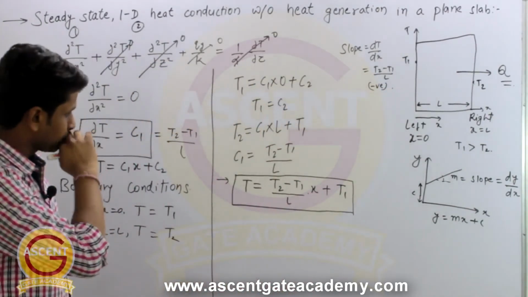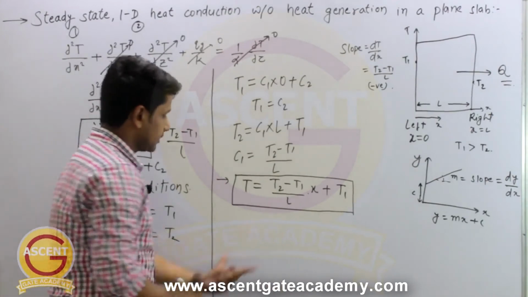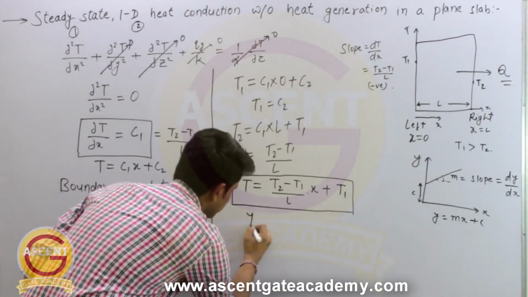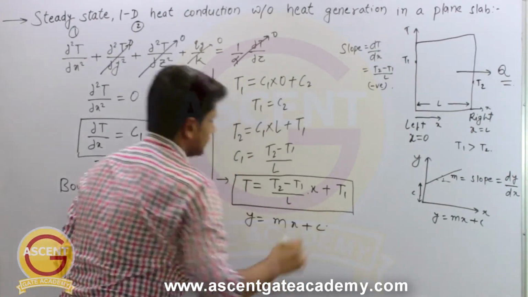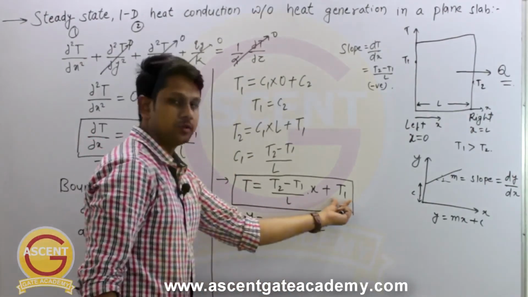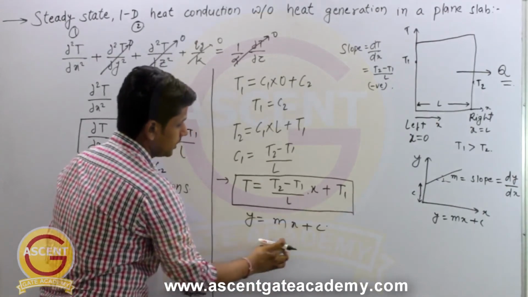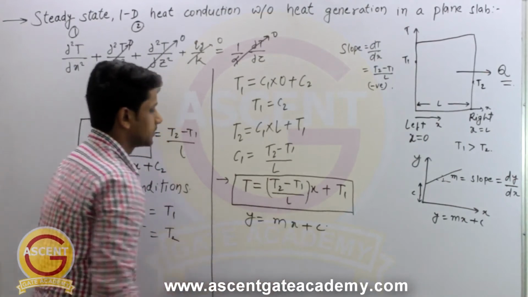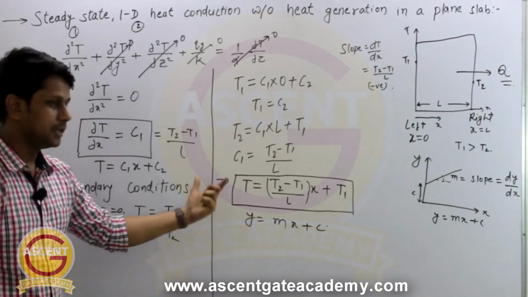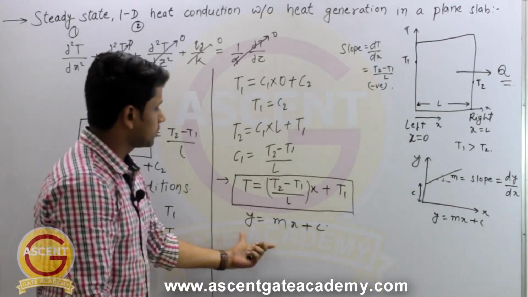So this equation can be written in the form of y equal to mx plus c, and the intercept here is equal to T1. So c equal to T1 and m equal to (T2 minus T1) by L, which is the slope of this equation. So this equation is a linear equation. So how can we draw this?